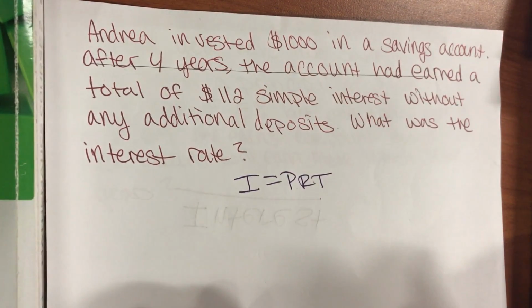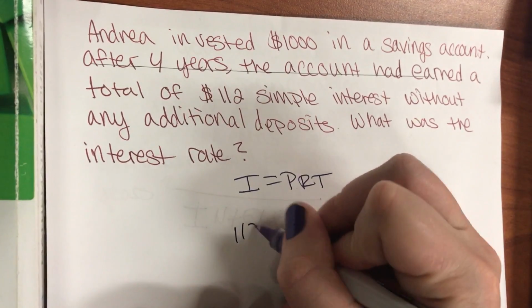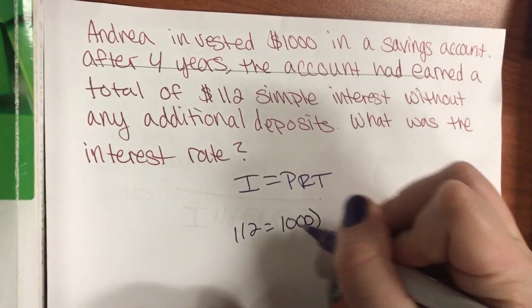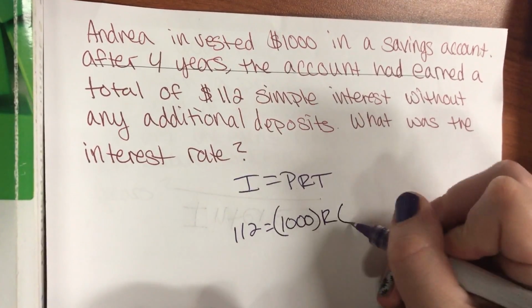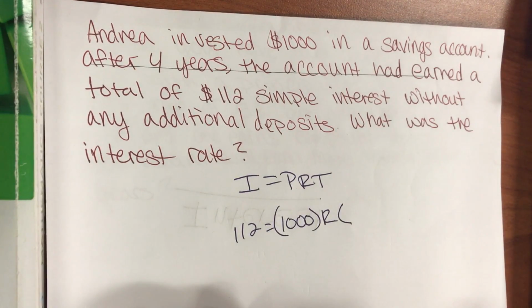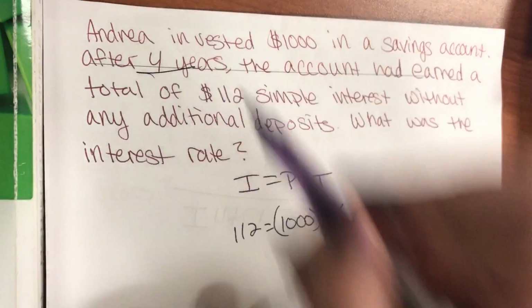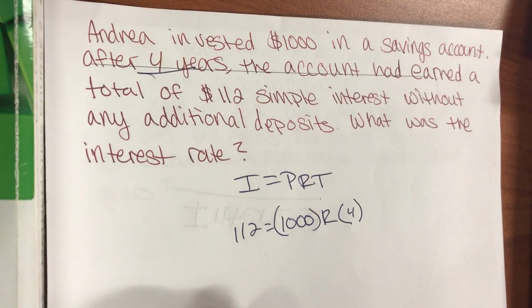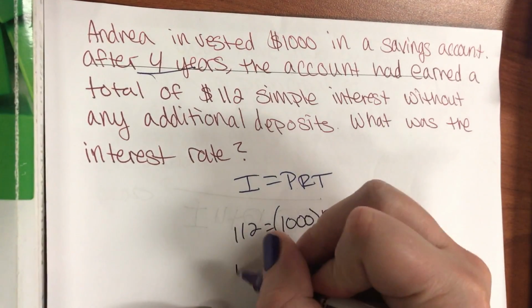I equals PRT. Our interest was 112. Our principal was 1,000. We're looking for the rate. And how much time? 4 years. Just in case y'all are wondering, I'm totally doing everything upside down. That's why I have a harder time reading it and trying to find our numbers.